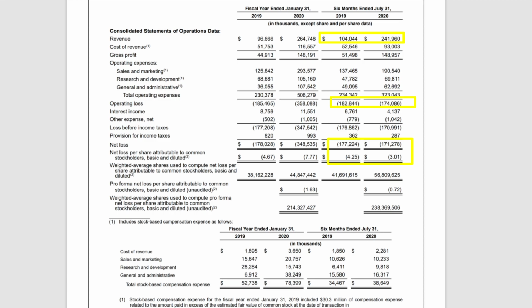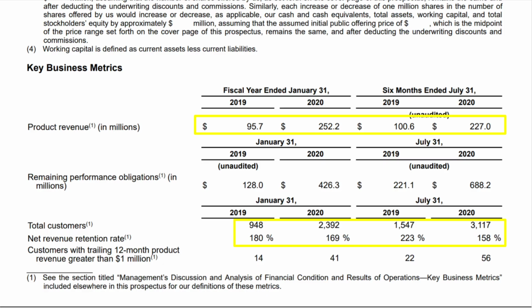And that's why these statements can be very confusing to look at, and it can be very, very hard to get an idea of how this company is doing, especially when we haven't seen any earnings and haven't seen their numbers in more detail, is what I'm trying to say. Now let's move on here and let's look at some key business metrics they give us.